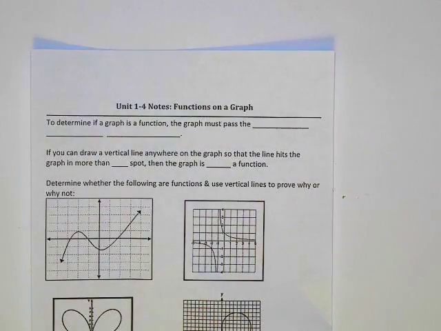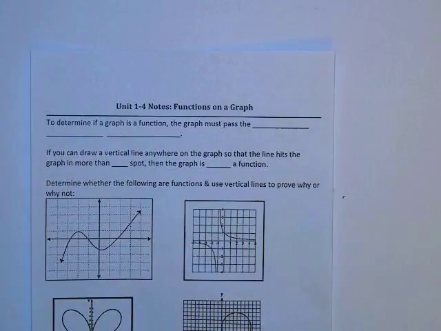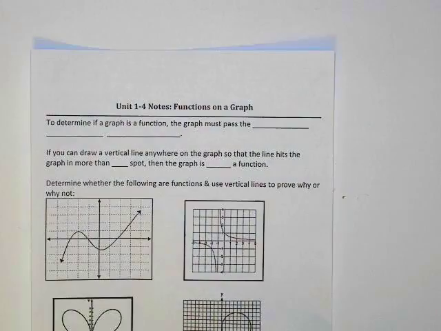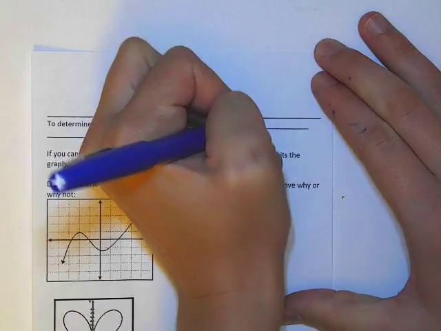1-4, functions on a graph. Okay, we're going to decide, are these graphs a function or not a function? Okay, so this is hopefully one of the easier things that you're going to learn this year. Okay, it says to determine if a graph is a function, the graph must pass the vertical